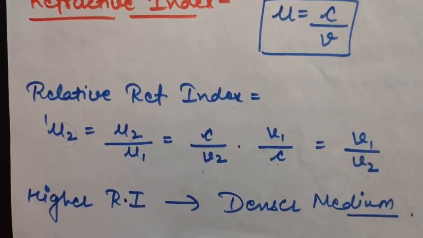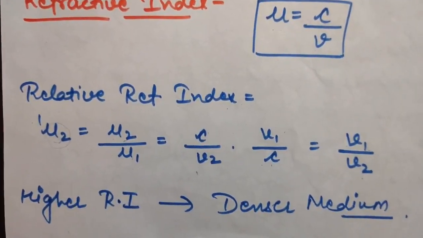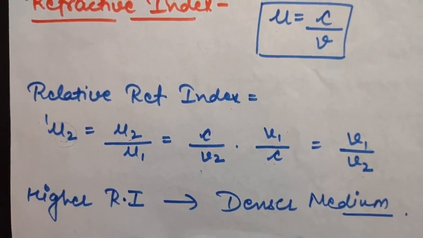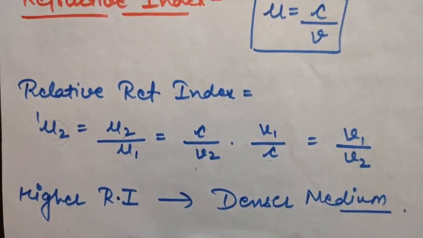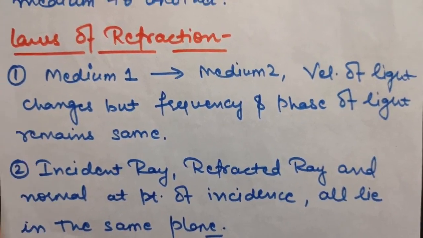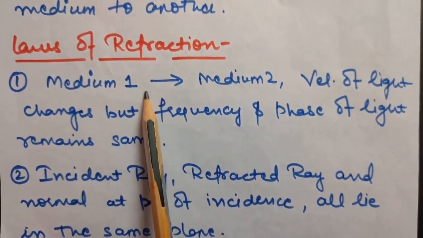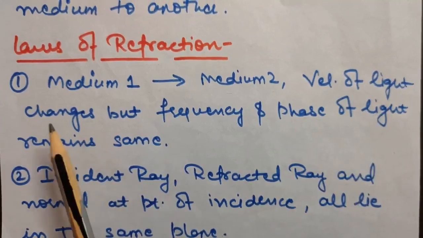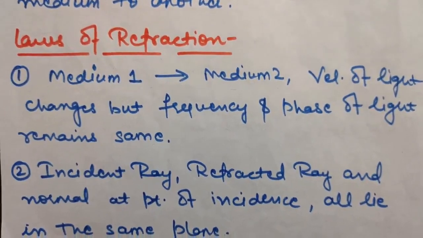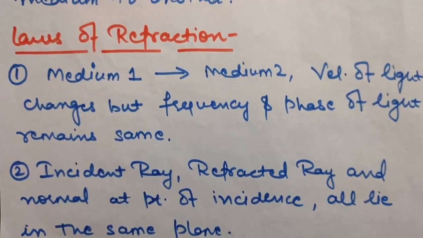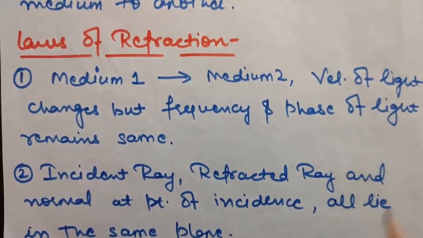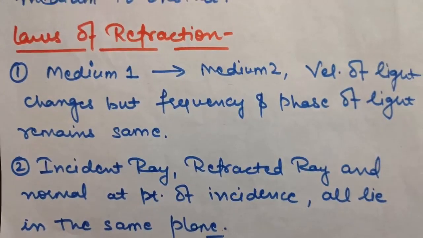If a medium has higher refractive index, that means it is more dense. If a medium has low refractive index, that means it is less dense. Now let us start with the laws of refraction. The first law is, whenever a light ray goes from medium 1 to medium 2, the velocity of light changes, but the frequency and phase of light remain the same. During refraction, velocity of light will change, but frequency will remain the same. And as velocity is changing, the wavelength will also change.